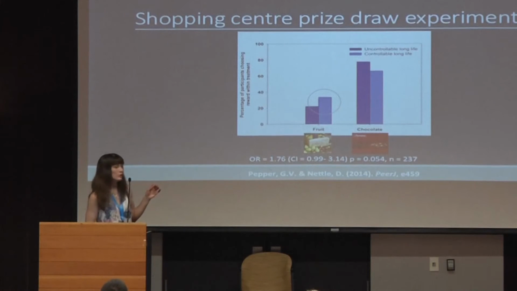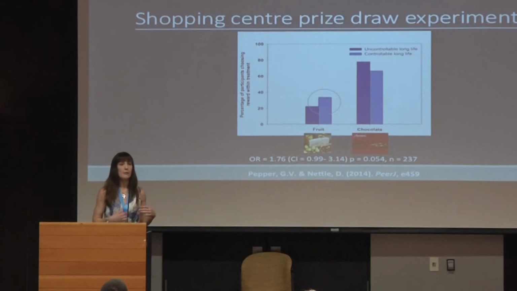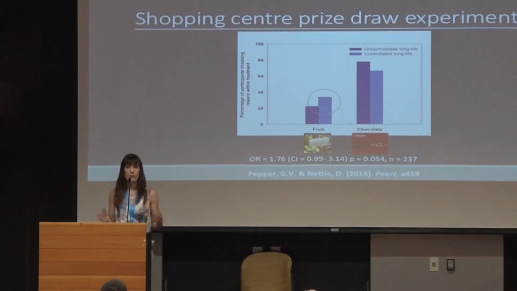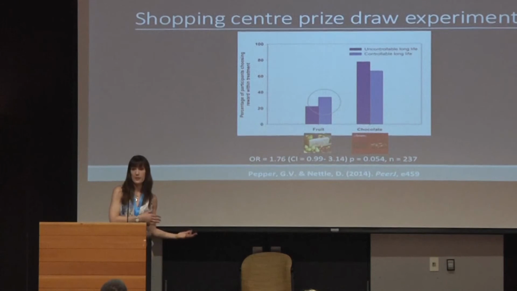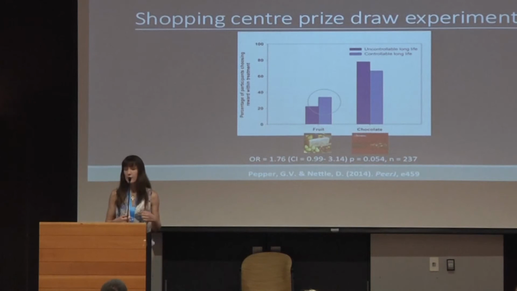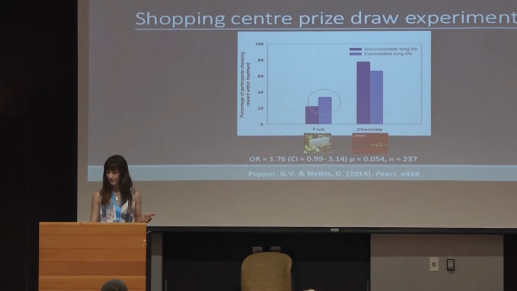There was an overall lower preference for fruit, and I think there may be a few reasons for this. One was that the demographic of the people in the shopping centre was lower socioeconomic status than the participants in the other experiments. But the other is actually that it was quite an uncontrolled environment. It was coming up to Christmas, and interestingly, a lot of people who were there, it was end of November, were doing their Christmas shopping, and they said to me, "Oh, I would choose fruit for myself, but I think chocolate would make a great Christmas gift for someone." But still, we see a similar result.